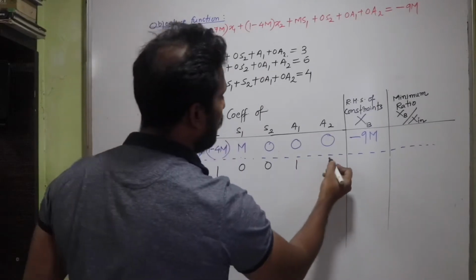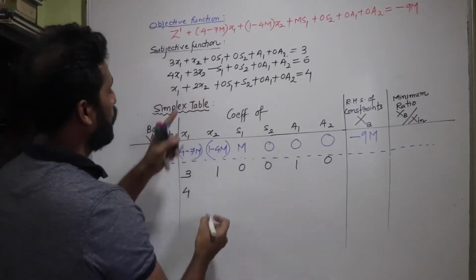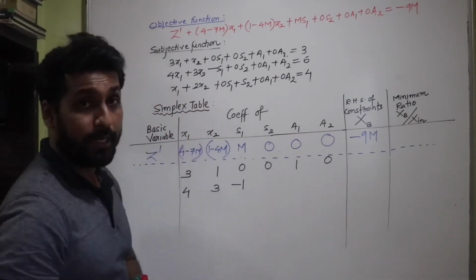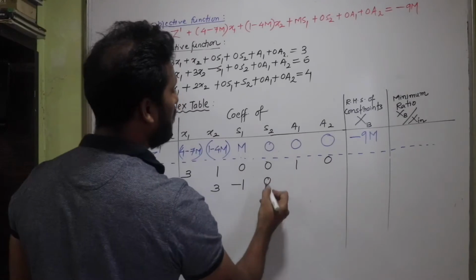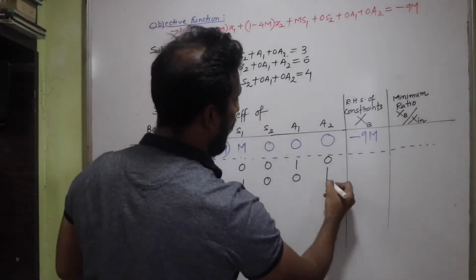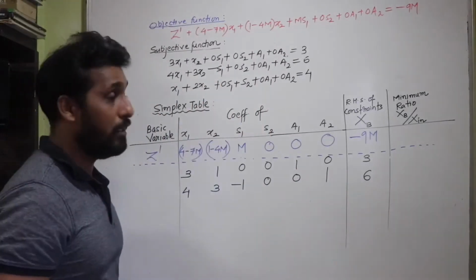Then a2 has coefficient 0. Next is x1 has coefficient 4. x2 has 3. s1 has coefficient negative 1. So you got to take care now. Then s2 has coefficient 0. a1 has coefficient 0. a2 has coefficient 1. The right hand sides here are 3, 6, isn't it, for the second equation.